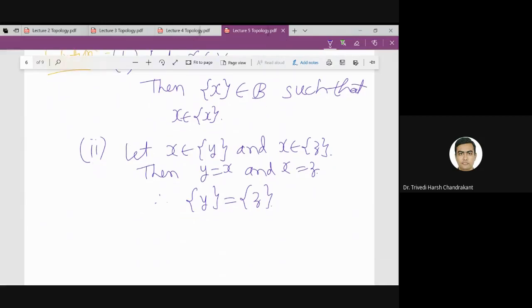So we can take, what will be B3? I am taking B1, x is in B1, x is in B2. What will be B3 here? B3 will be the same set. Therefore x belongs to B3, which is a subset of B1 intersection B2. What is B1 intersection B2? That is again singleton x. So this second case is trivial in this case.